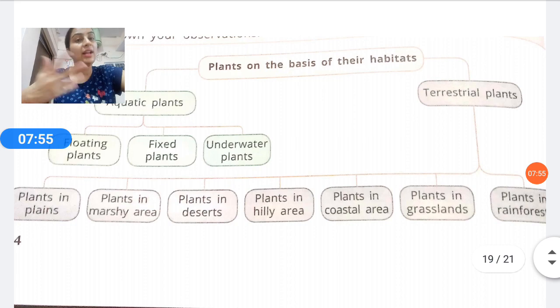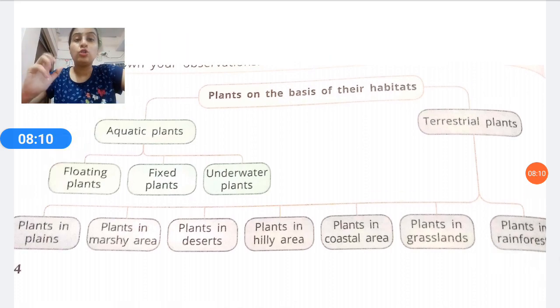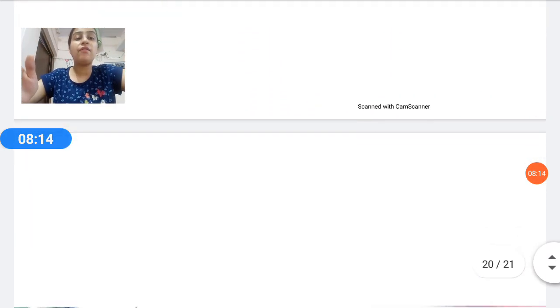Plants in the rainforest, as the name suggests, are completely covered with forest and they are evergreen. The leaves remain green throughout the year. I hope plants on the basis of the habitats is clear. You can also draw this chart in your notebook, so it will be easy for understanding.